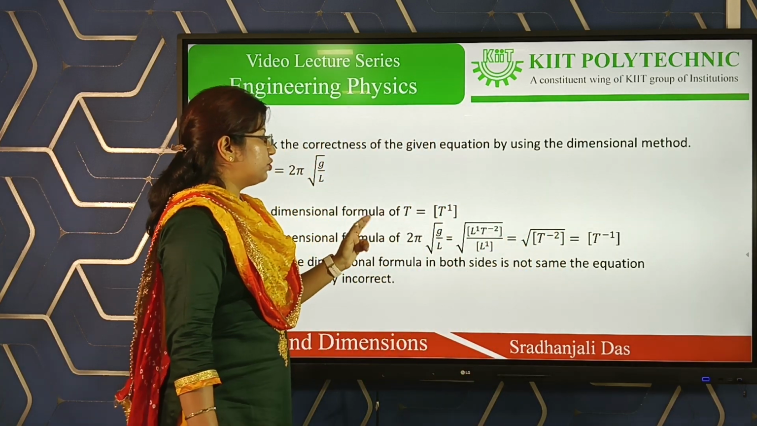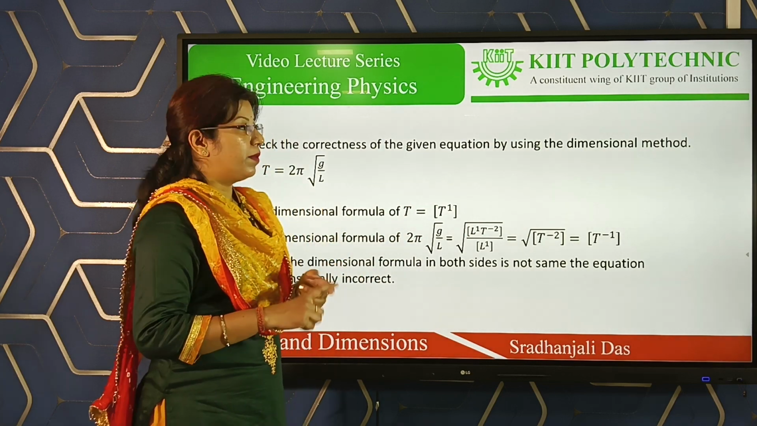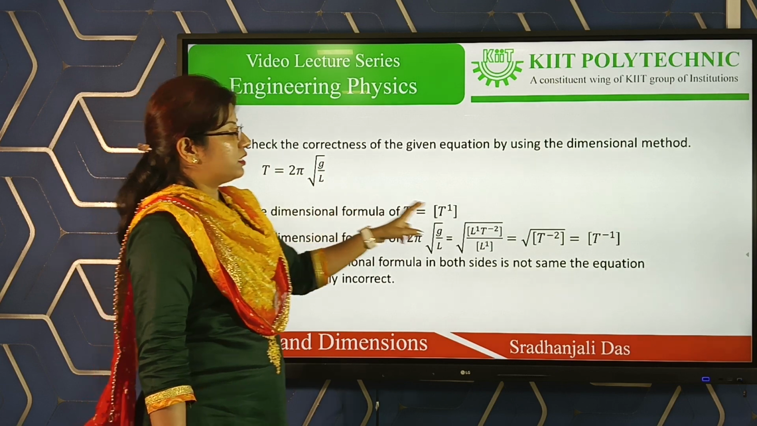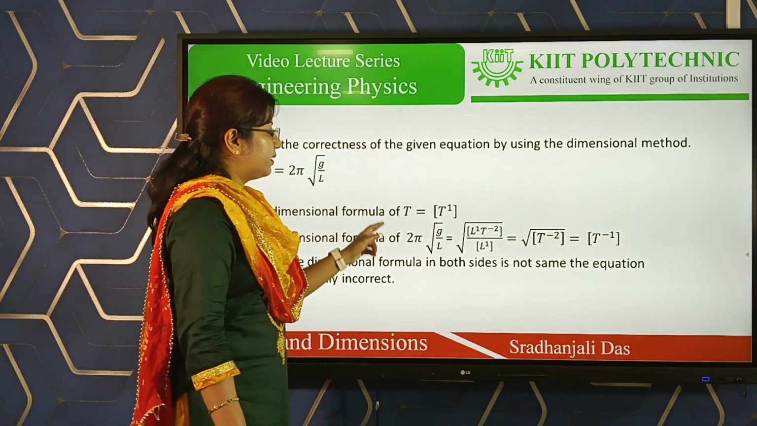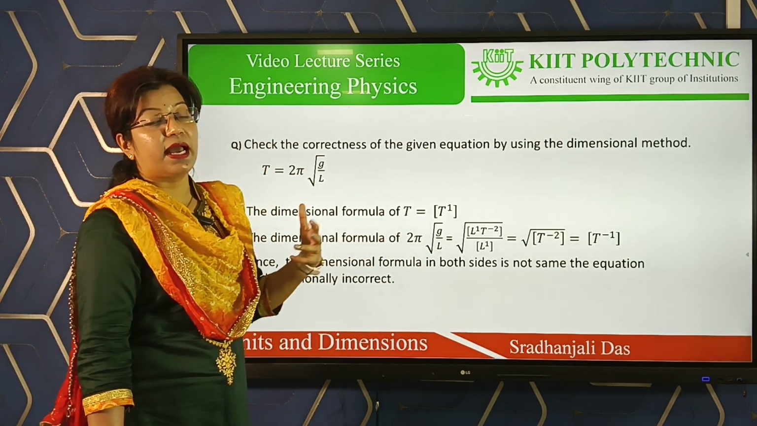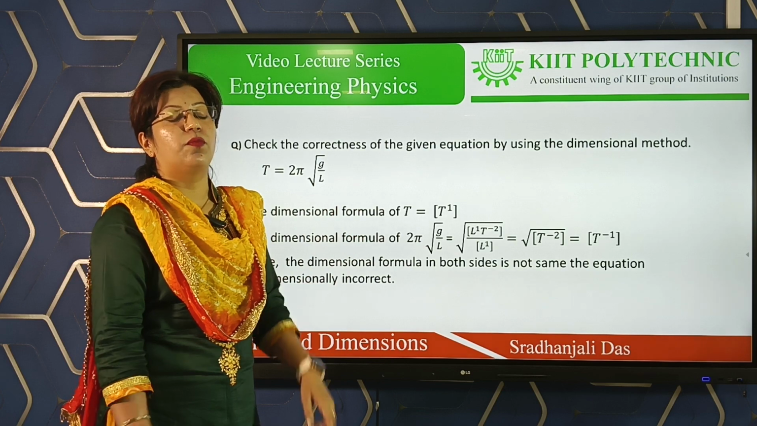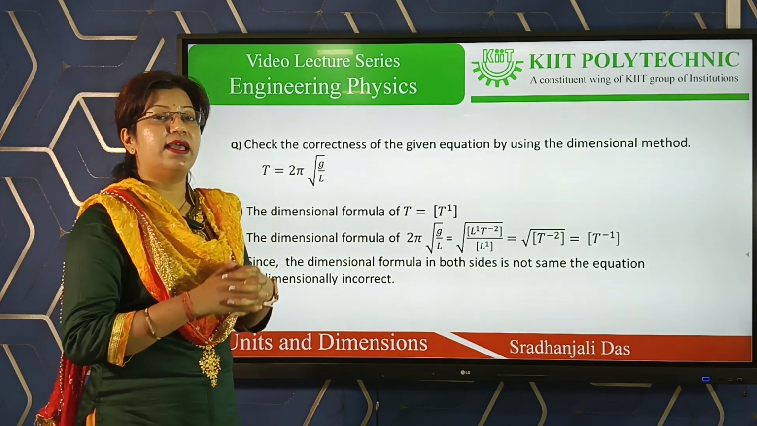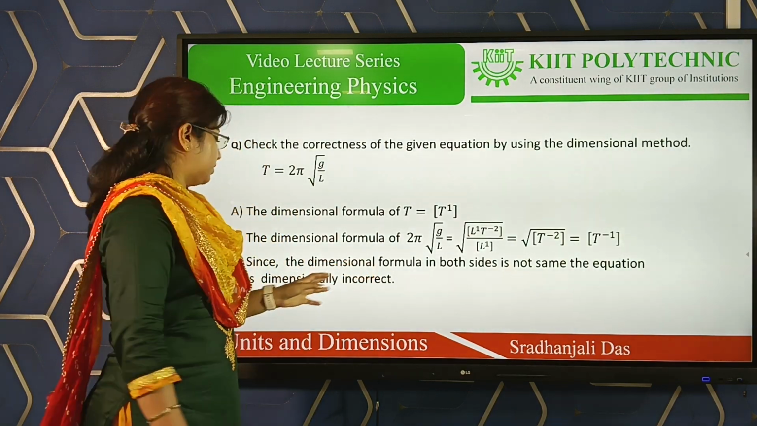So here just watch, the dimensional formula of T is T to the power 1, but the dimensional formula of 2π square root of L by G is T to the power minus 1. That means both the quantities have different dimensional formulas. Since the terms have different dimensional formulas, the equation is dimensionally incorrect.